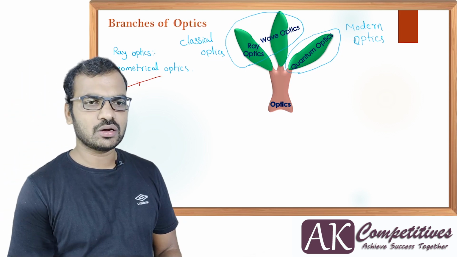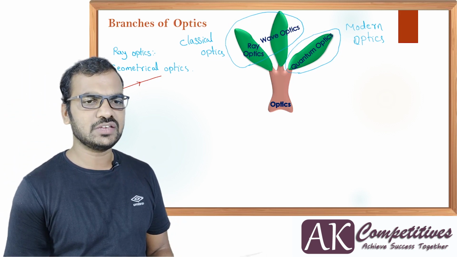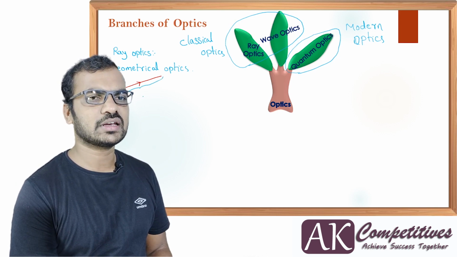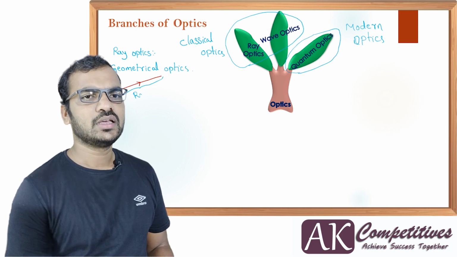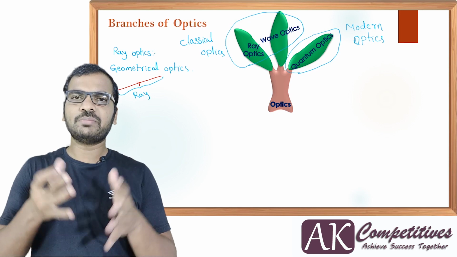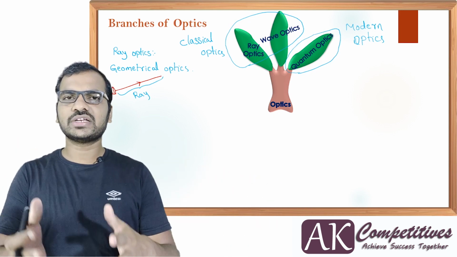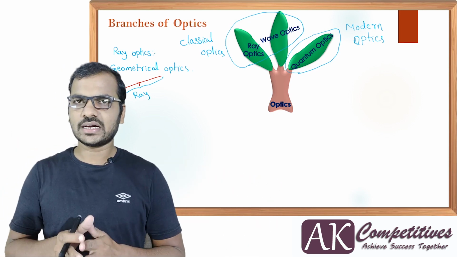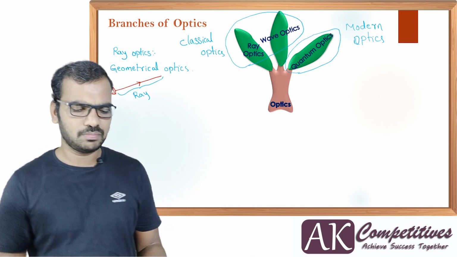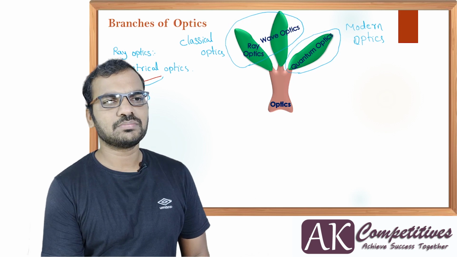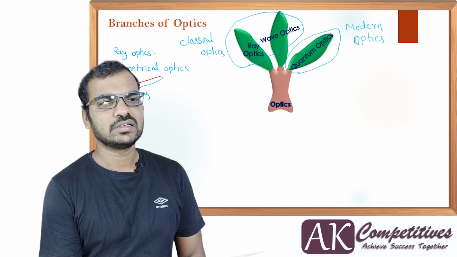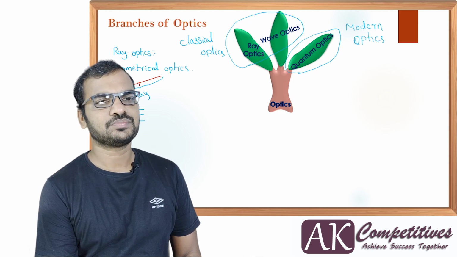I already told you this definition before. The path followed by light is called a ray. When you switch on the light, it will not be only one ray, right? There will be a bunch of rays. That bunch of rays is called a beam. Are you able to understand? Let me draw the diagram here so that you can understand it clearly. So this is a beam.